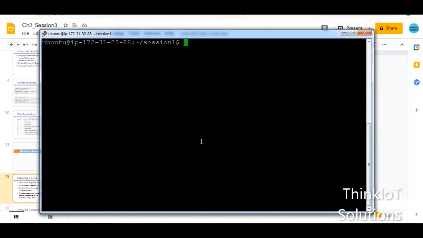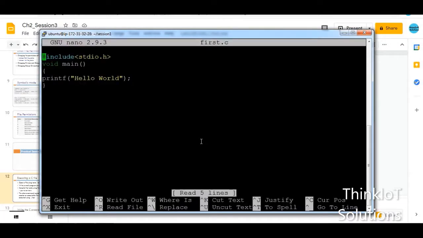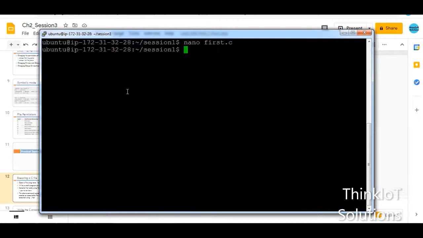So we have already created a file, so that is nano first.c. So this is the file that we already created. It is just a basic file with a printf statement. I'm just giving printf hello world, and let us compile this file first, and then let us execute it. So before we compile I'll just type ls so that we know what are the files that are present in the directory.